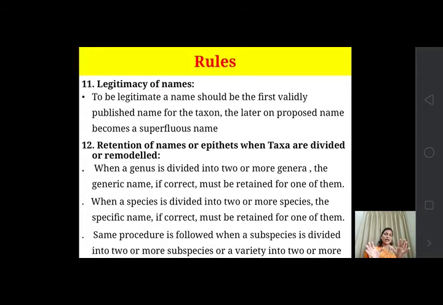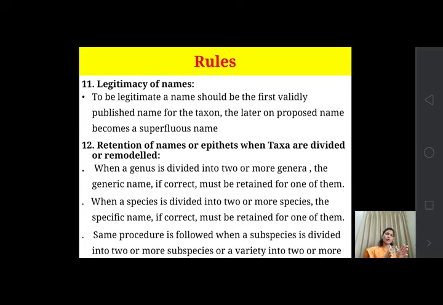The same is the case with species. When a species is divided into two or more species, the specific name, if correct, must be retained for one of them. So that name is retained for one of the two species, and the other species will get a different name. So the correct name given to an already existing species or genus, if it is divided into two, is given to one of them. The same is the case for genus and species.